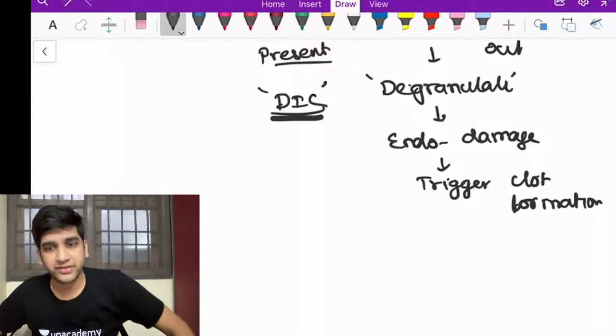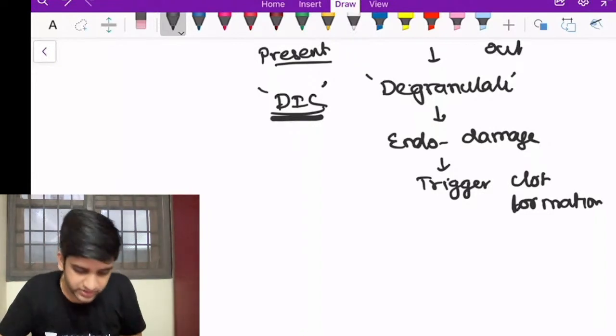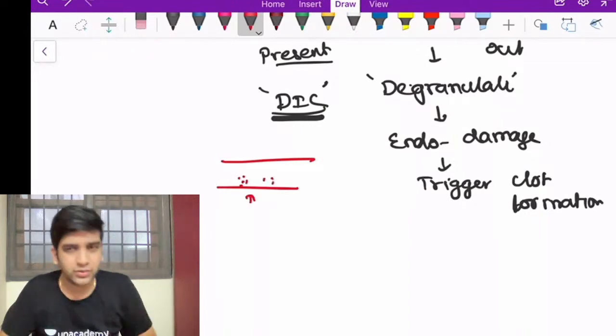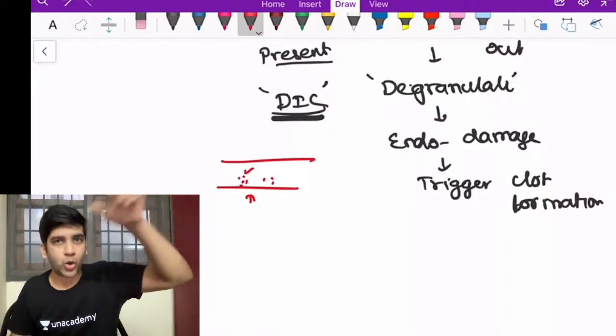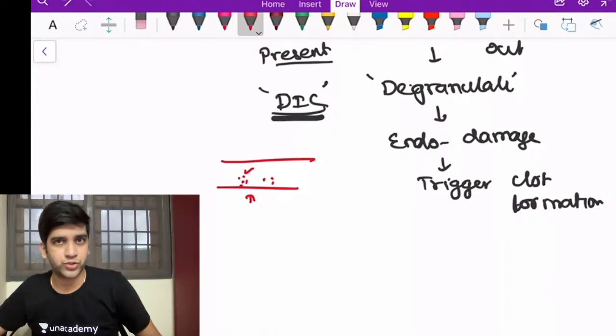What happens is, when it's inflammation, let's say there's a blood vessel like this, and I'm having granules in this part, I can accept inflammation. But the same thing happens all over my body. It will trigger the inflammation cascade for sure. Let's assume it is causing inflammation also.